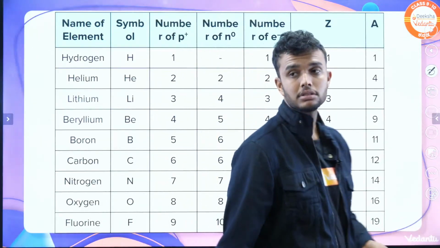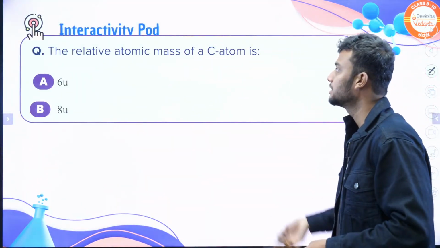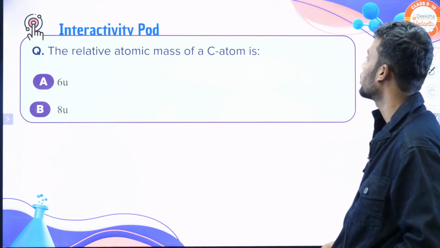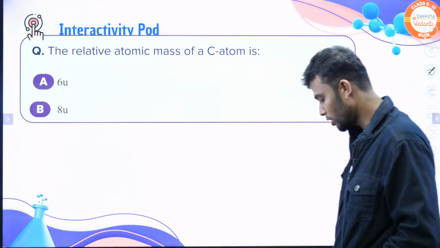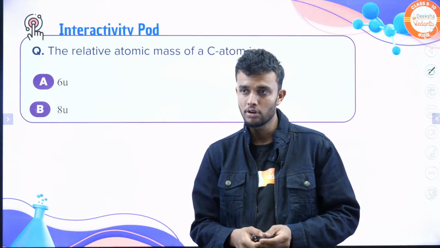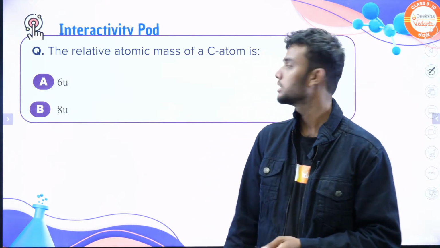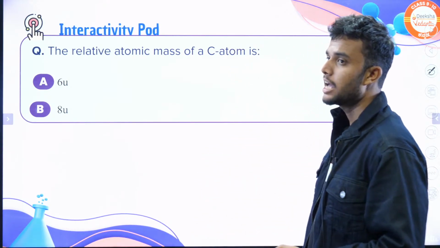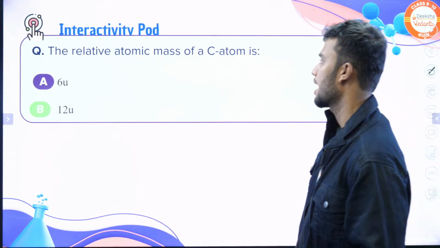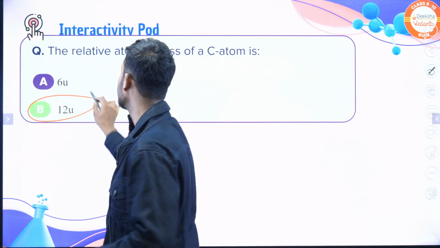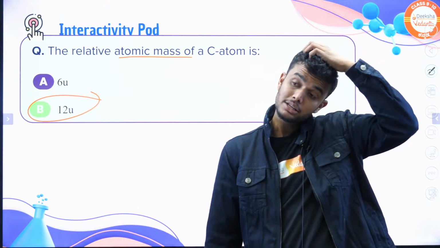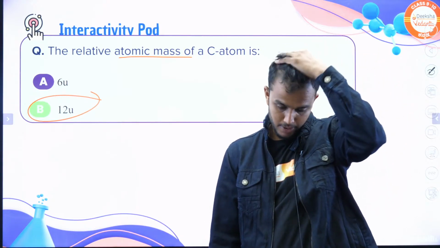This is for example, and this is an interactivity part. The question is, the relative atomic mass of a carbon atom is 6 or 8. What is the relative atomic mass of a carbon atom? Option A or option B? If you know, let me know in the chat section. What is the answer? A or B? The answer is A. They ask the relative atomic mass. Atomic mass is nothing but 12 mass units, right? 12 atomic units, 12 u.